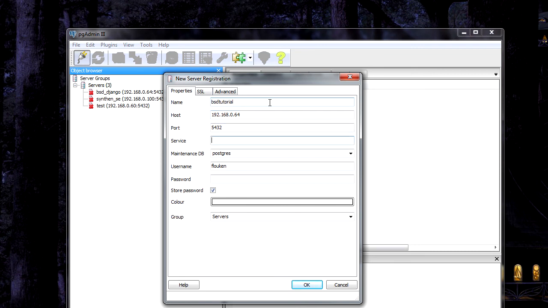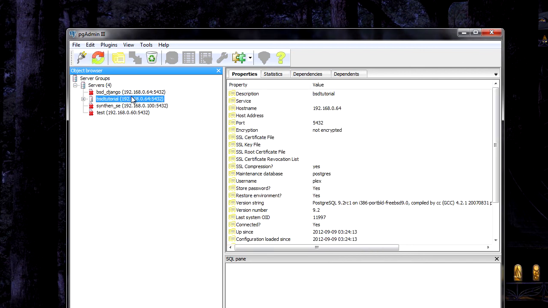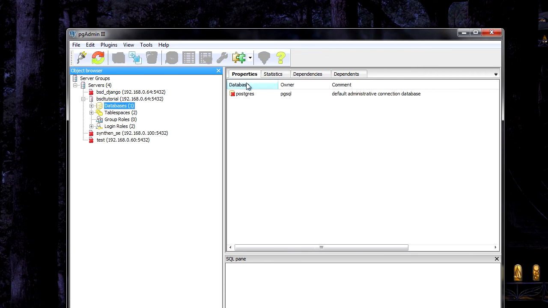Host, port, service, username Plex, password. When this has been configured, as you can see, I think you should be able to log in directly now. And we are connected. Here is our database.